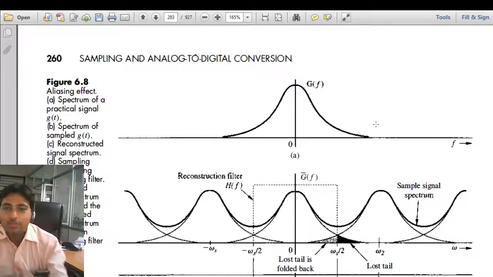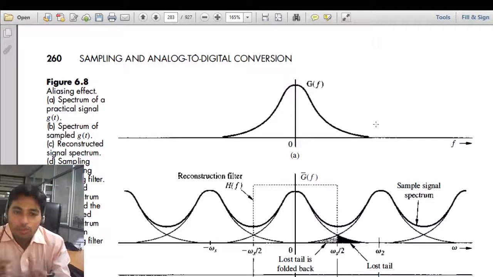The solution to this aliasing is that, before sampling, we pass our information signal through a low pass filter. This filter will remove or attenuate all the frequencies above its cutoff frequency. Let us take its cutoff frequency to be B, then it will attenuate all the frequencies beyond B.